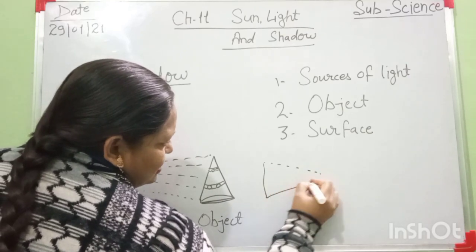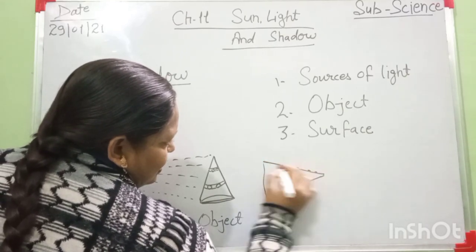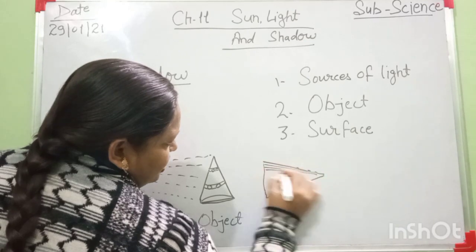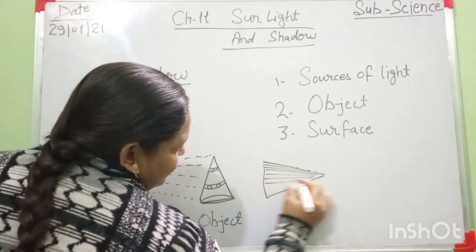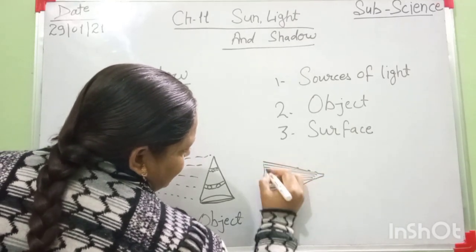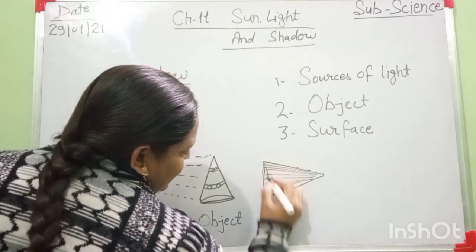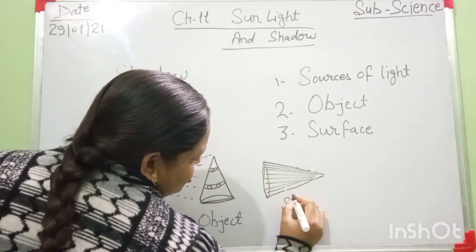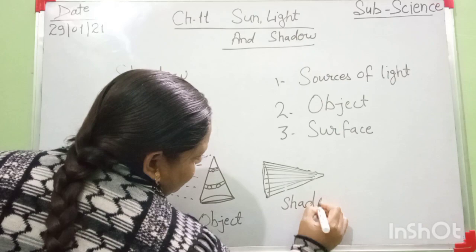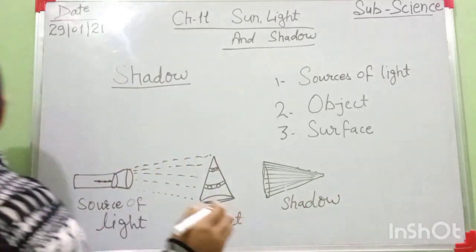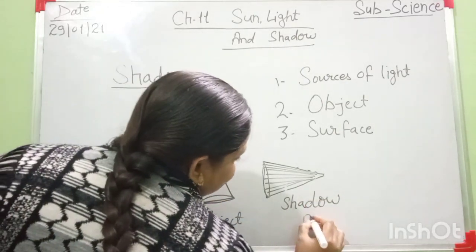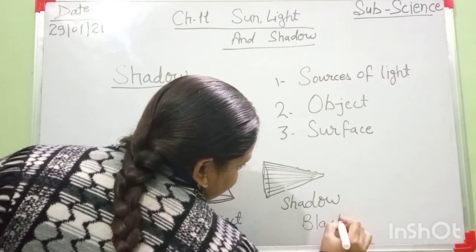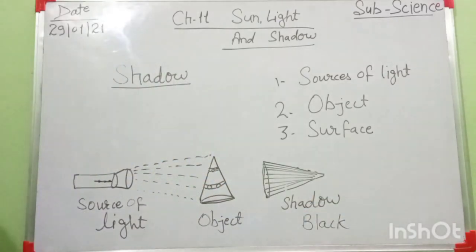And its color is black color. It is not a design. Its color is black. This birthday cap turned into black. And this is a shadow. And which color is it? Its color is black. Understand? I hope all things are clear now.